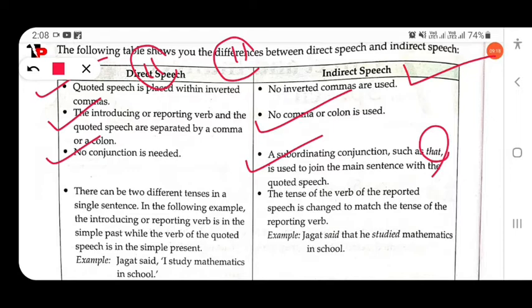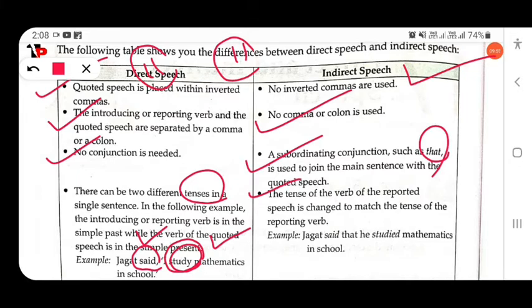So there can be two different tenses in a single sentence. Look at this example: said is simple past and studied is simple present. Here are two different tenses. In the following example, the introducing or reporting verb is in the simple past, while the verb of the quoted speech, also known as reported speech, is in the simple present.